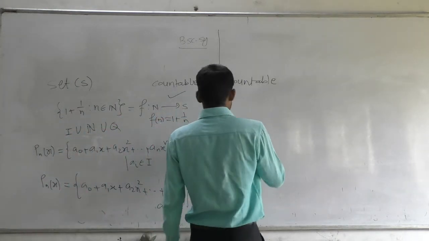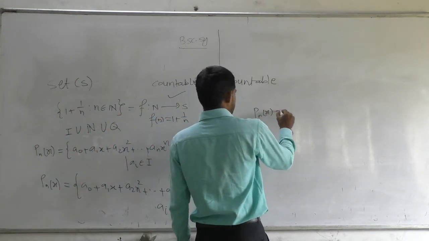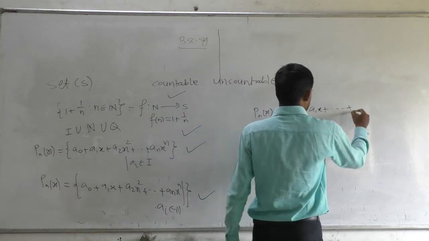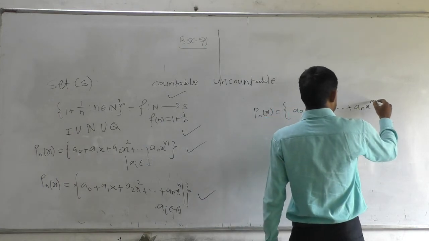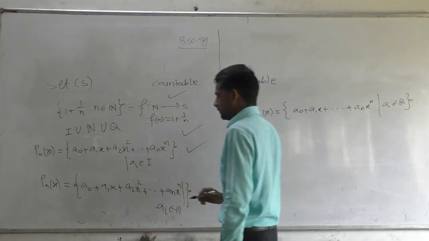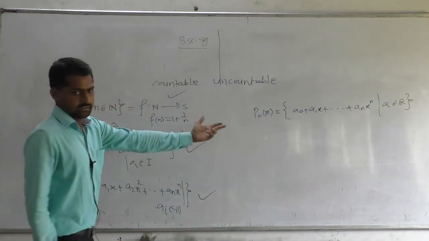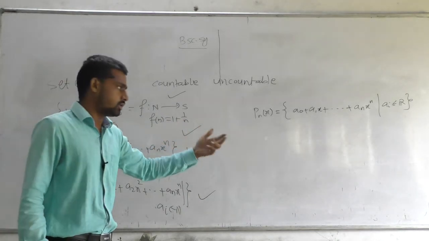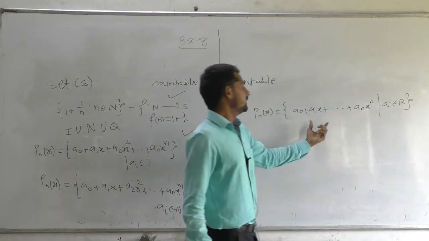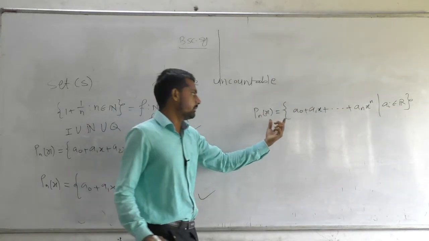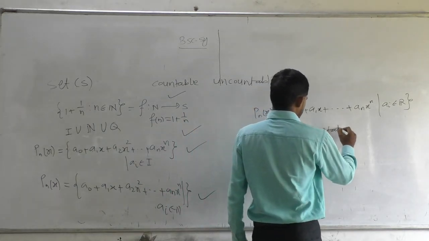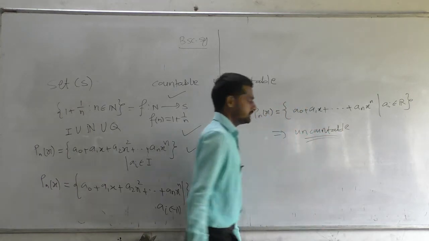Now observe that Pn of x is nothing but a0 plus a1x dot dot dot plus an x raised to n, and ai belongs to the field R. Now what can you say about this set? Is this countable? No, it is not countable, because every a has an uncountable number of choices. Therefore it must contain an uncountable number of elements. Hence this set is uncountable.